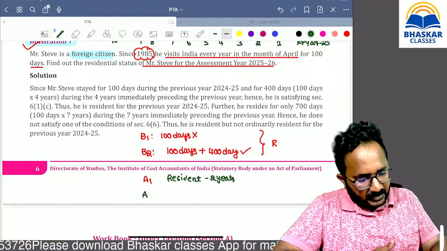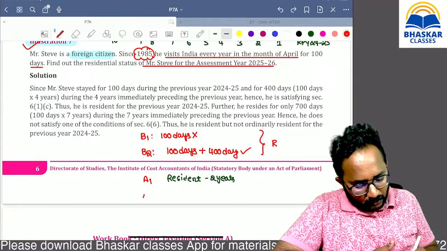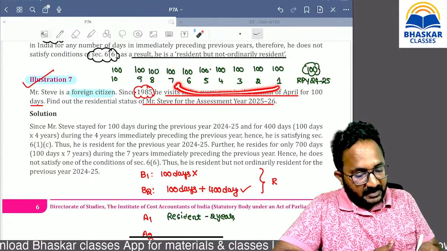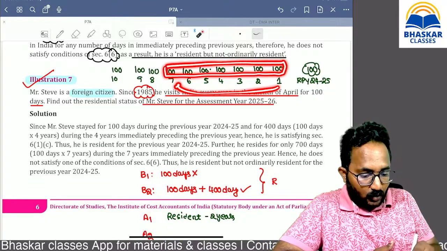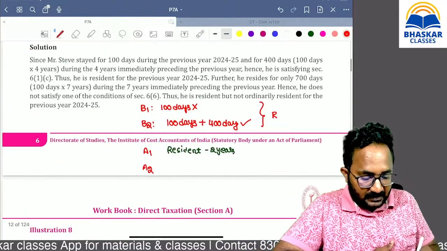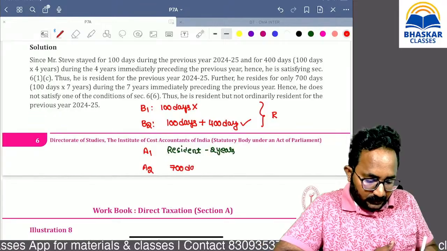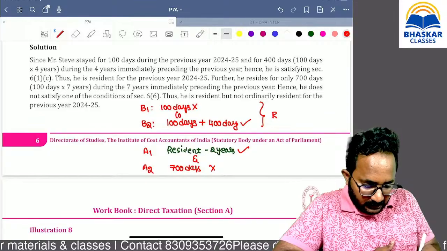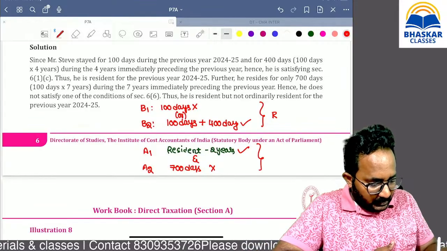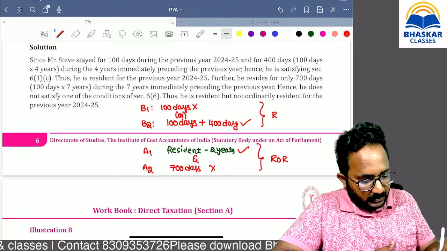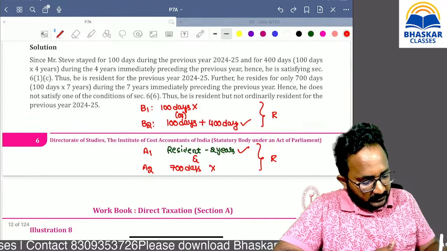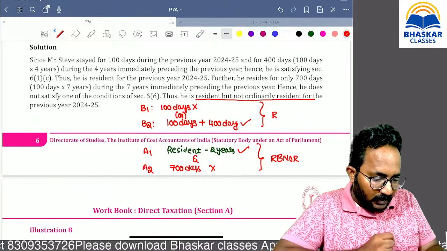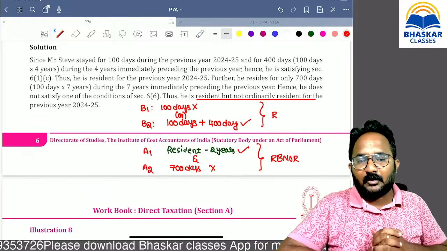Then if you are checking the A2, A2 means 730 days during the immediately preceding 7 years. If you count that, you will get only how many days? 700 days. So that's why it is not satisfied. Yes, this one is satisfied, this one is not satisfied. The conjunction is "and". That's why the answer is resident but not ordinary resident. Are you clear, all of you?